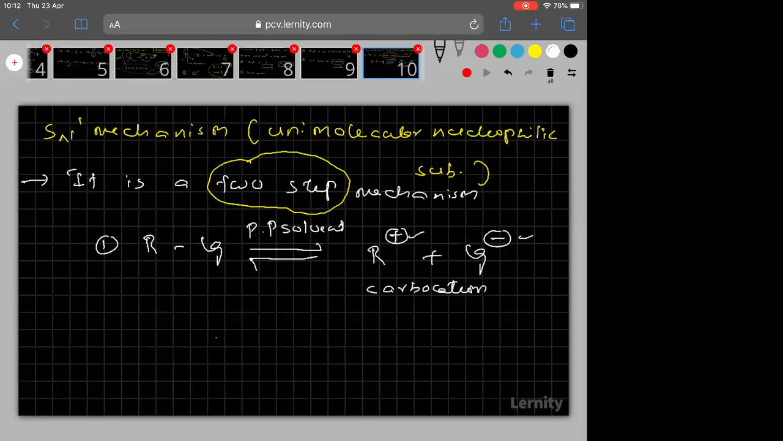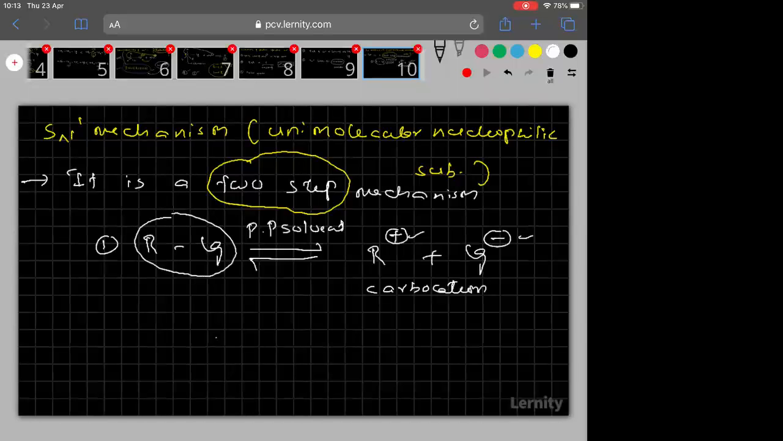Clear? One important thing: you see this substrate is neutral, no charge is there, whereas the products have charges. Neutral is more stable, the charged one is less stable. So this reaction is moving from a more stable state to a less stable state.